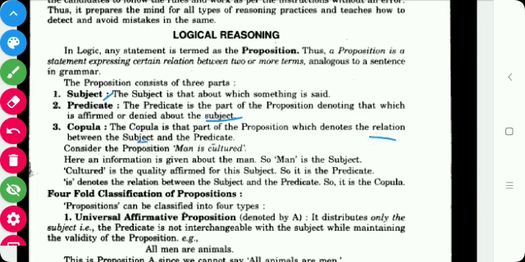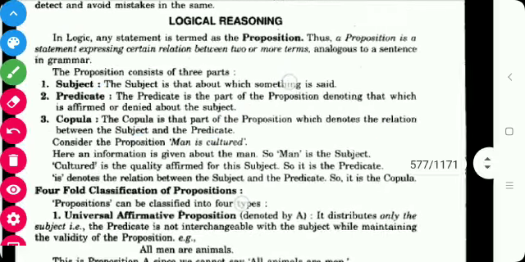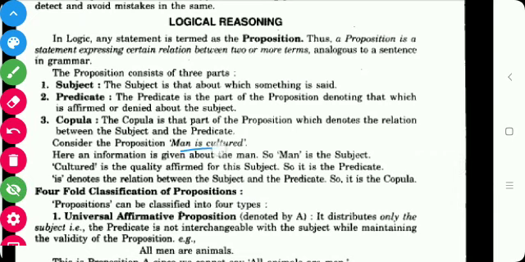For example, the example given here is: man is cultured. So here the subject is man, cultured is the predicate, and is is the copula. As it is the relation, it gives a relationship between man and culture.